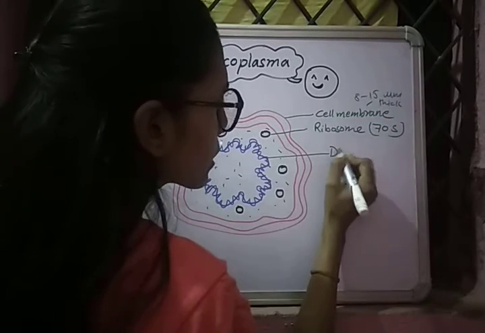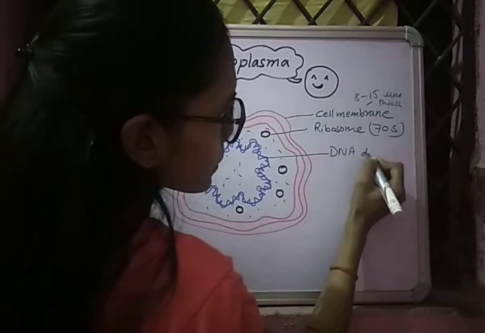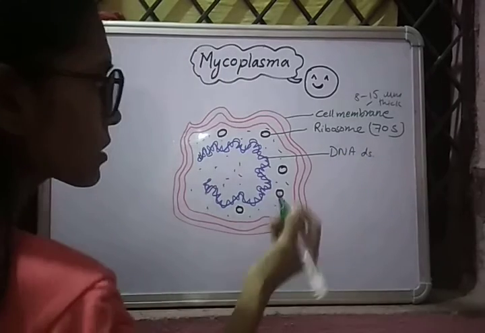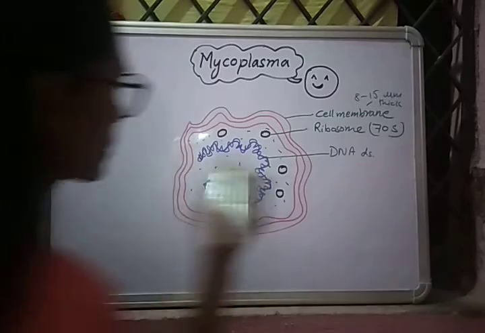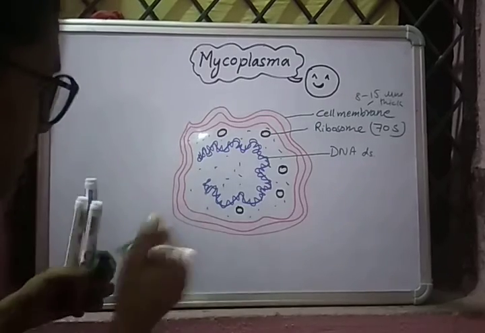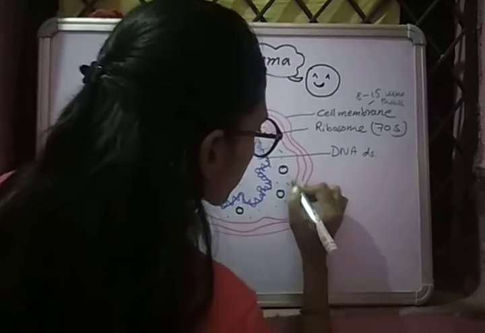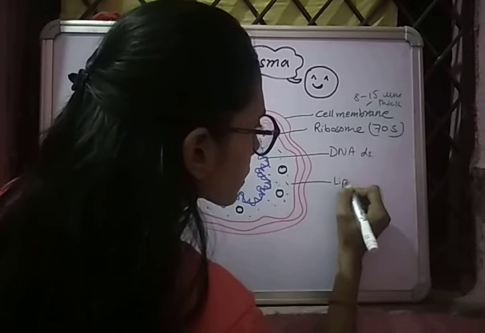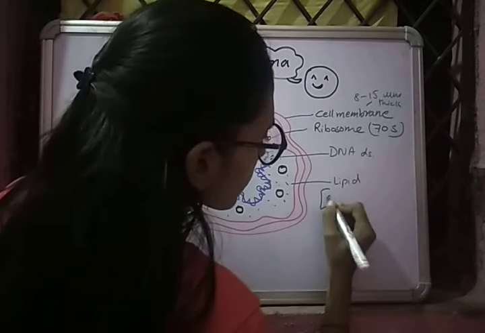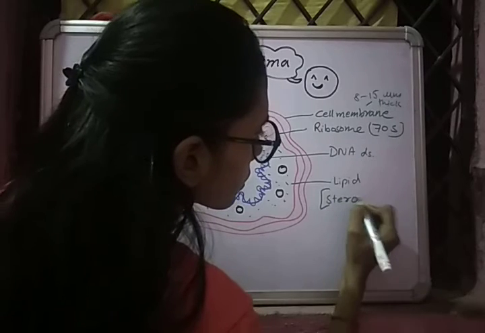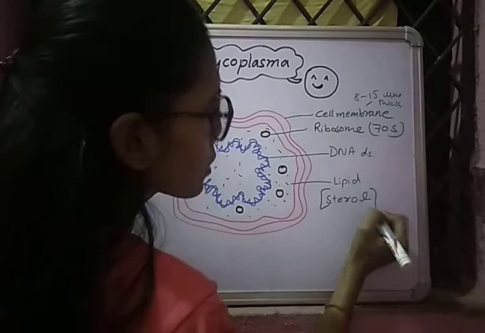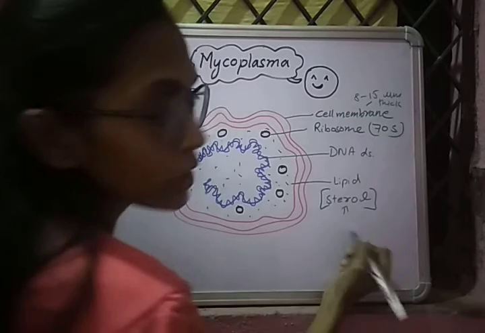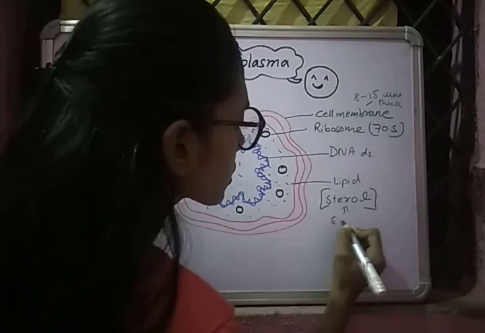Then this is DNA, double stranded. Yeah, that's it. Besides this, it also contains some lipid, and specifically sterol, which is again a peculiar characteristic of eukaryotes.